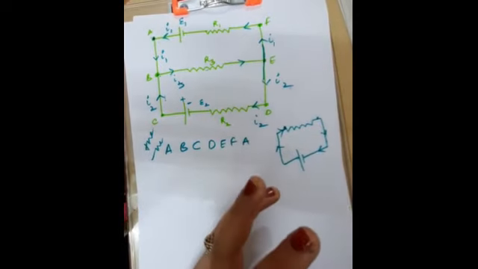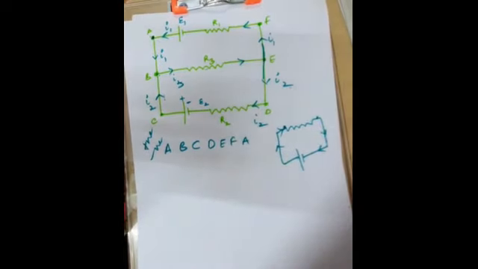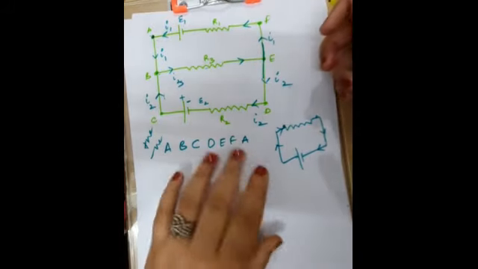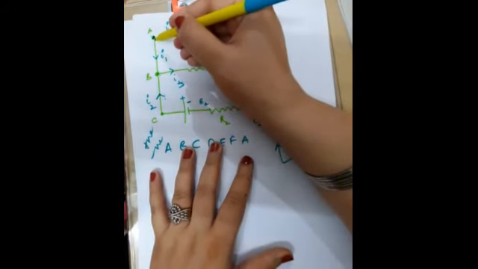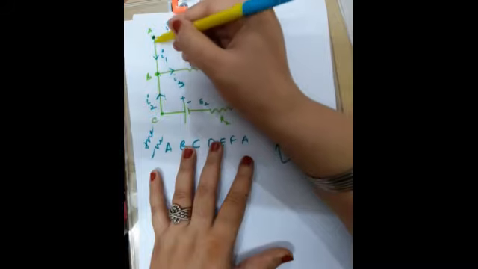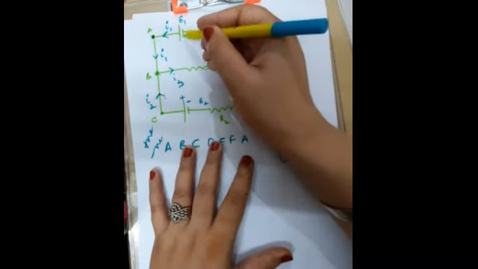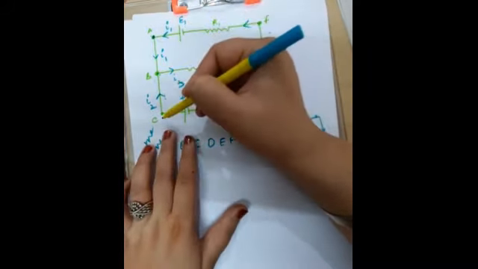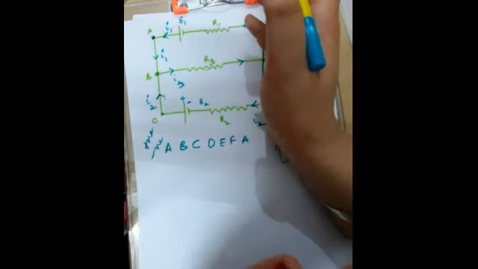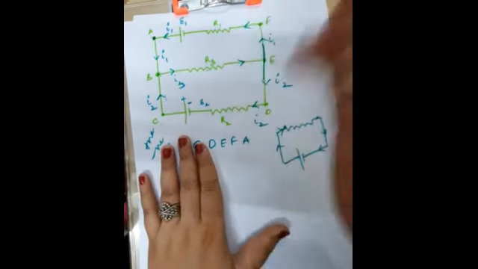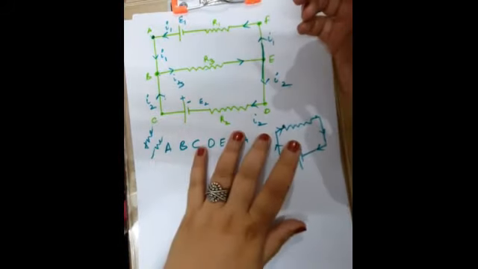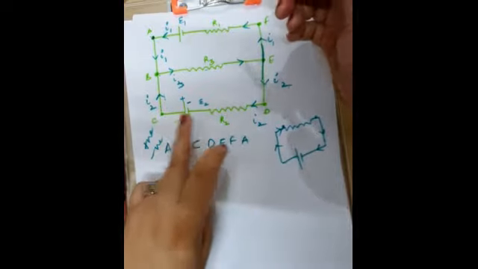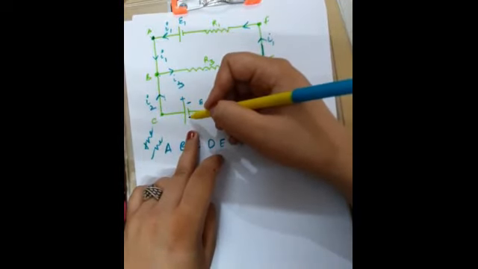So how to go about it? See, from A to B, if you are moving, there is nothing, no source of EMF, no resistor. From B to C, when you are moving, there is nothing, no resistor, no EMF. But when you are moving from C to D, then what are you noticing? You are noticing a battery first.